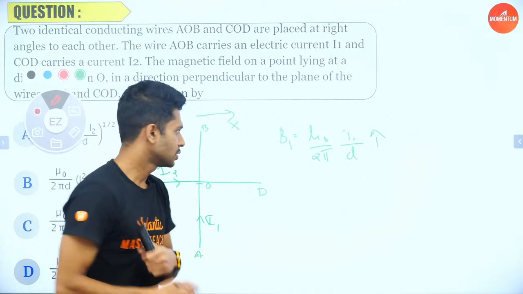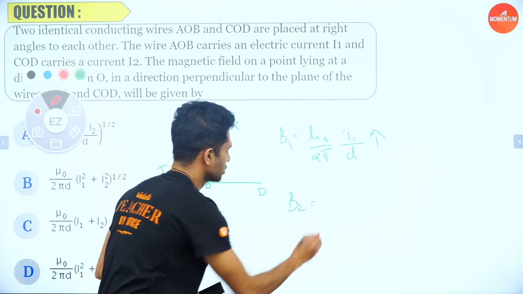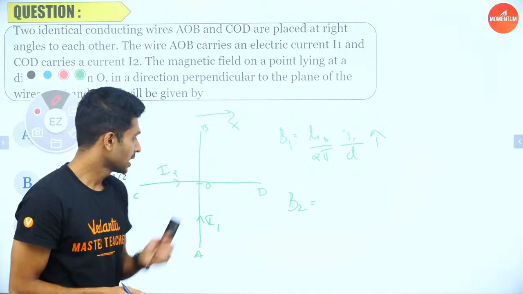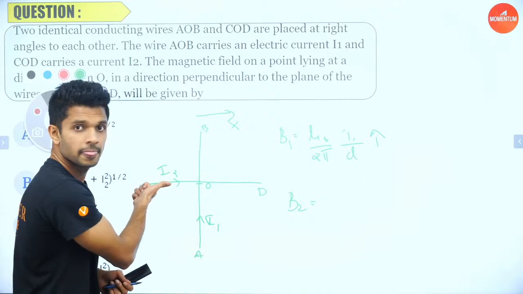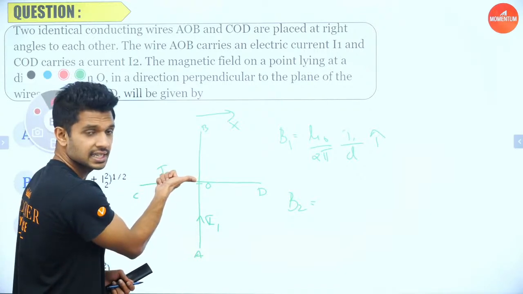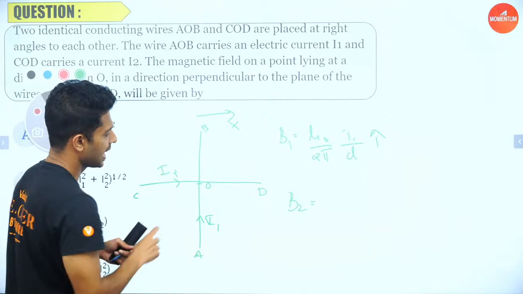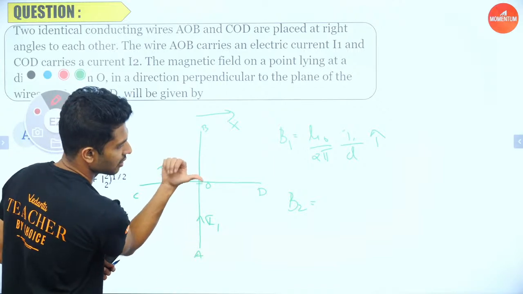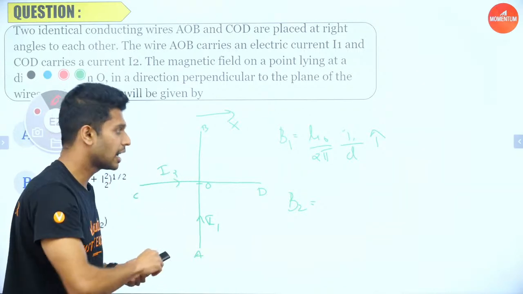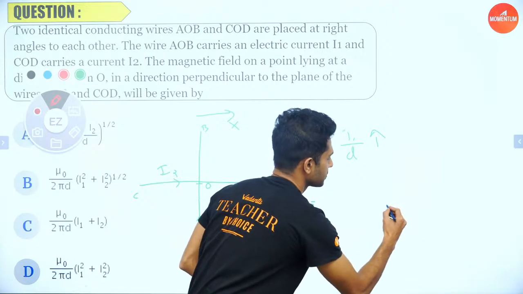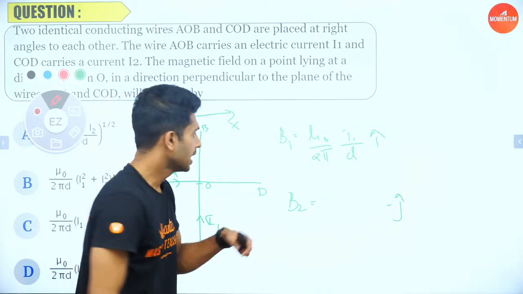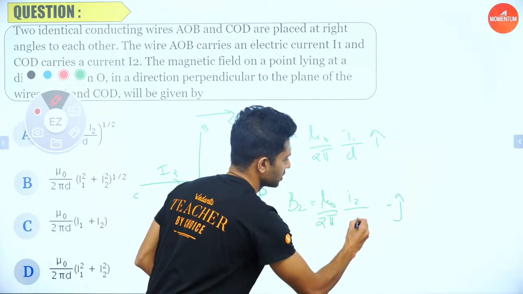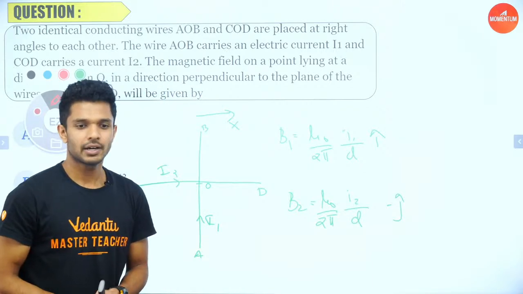Hi Fishan. Next, what is the magnetic field produced by the second conductor which carries a current of I2? Now keep your thumb in the forward direction, in the direction of the current. Curl your fingers at this point where we are finding the magnetic field. You can see that the curled fingers are moving downwards, right? The downward direction is equal to minus j cap. The value of the magnetic field is the same, mu naught by 2 pi, the current is I2, the distance is d.